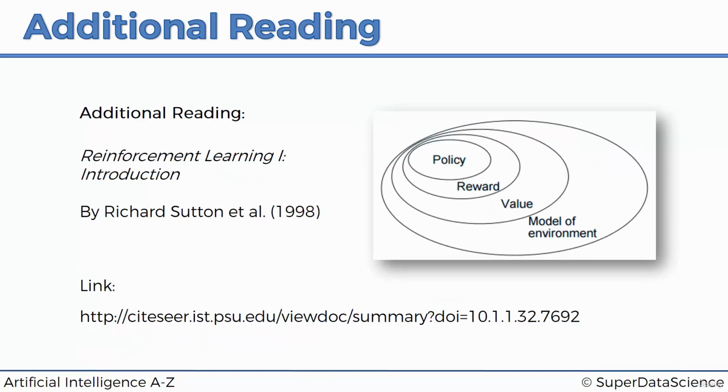And then we've got something specific to this tutorial about reinforcement learning. There's a paper by Richard Sutton, which is called Reinforcement Learning: An Introduction. It's a 1998 paper, so quite old, but at the same time, you can learn a bit about reinforcement learning, some of the examples like that omelet example and other examples of where reinforcement learning can be applied, and just a general overview of reinforcement learning if you are looking for some additional reading.